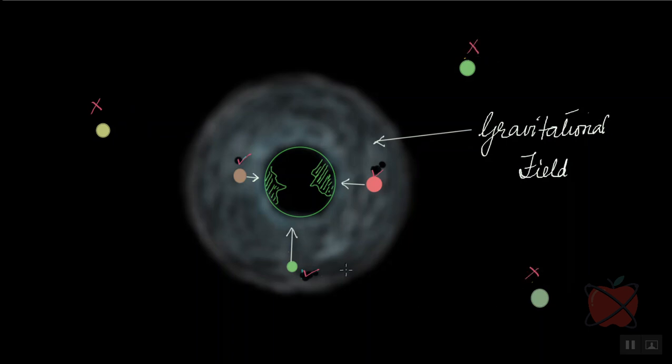So from here we understand that surrounding any planet or any body, there is a region within which, that means inside the region, if you put a second body, that second body will be attracted by the first body. And that region is nothing but the gravitational field. Okay, and this is our topic of discussion.